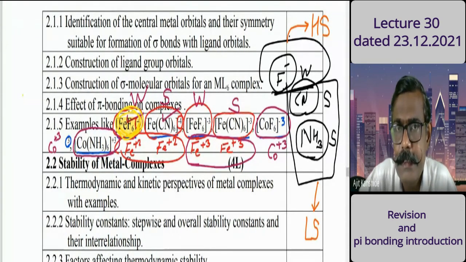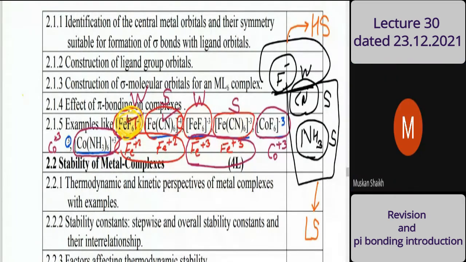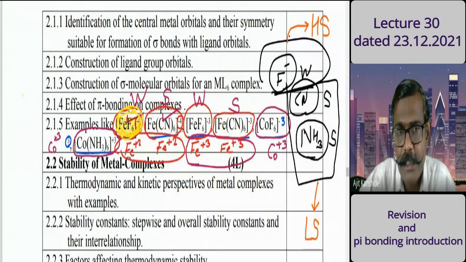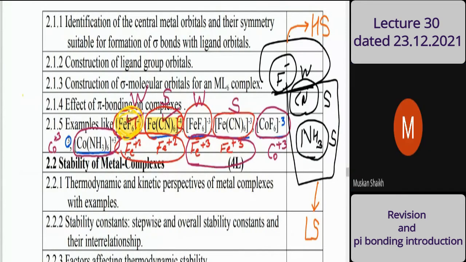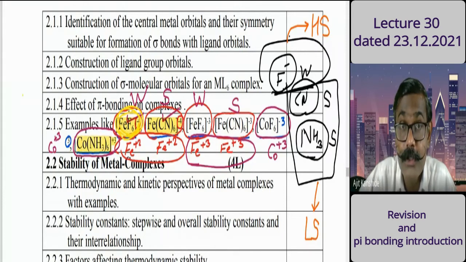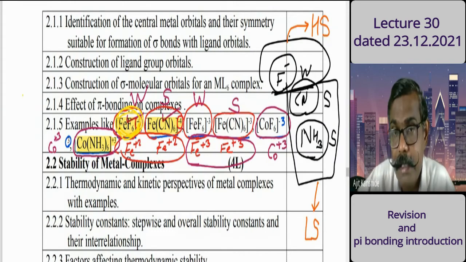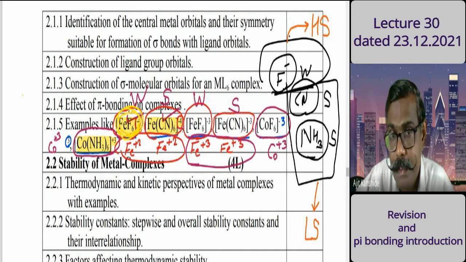Yesterday I discussed three complexes: [Fe(CN)6]4-, which is a d6 system, and [Co(NH3)6]3+, where ammonia is a strong field ligand giving a low spin complex with 6 electrons in the t2 orbitals. Now the remaining three are the ferric ion complexes and cobalt.